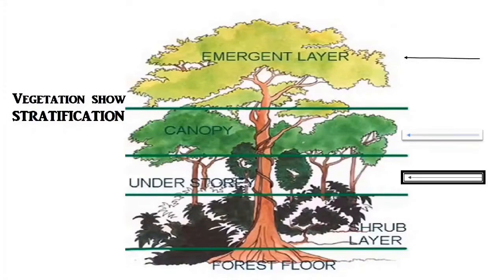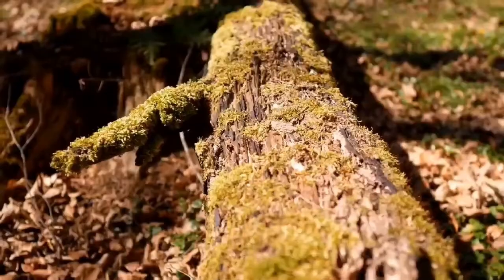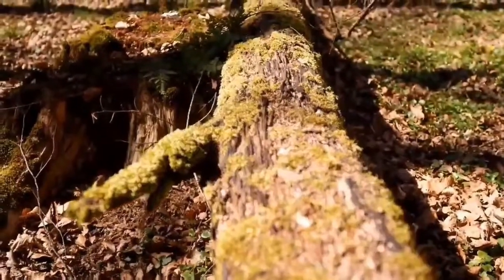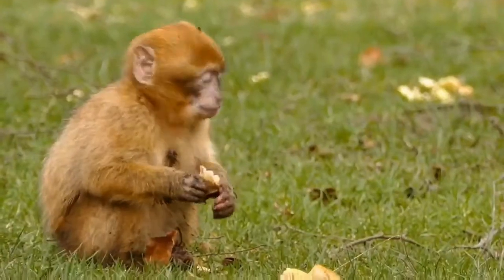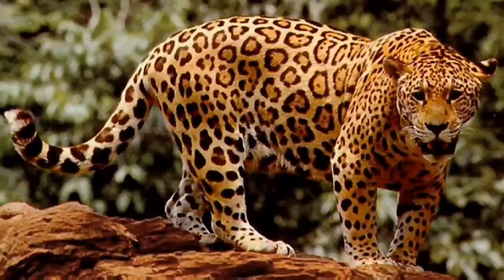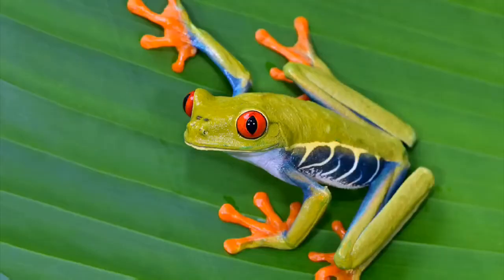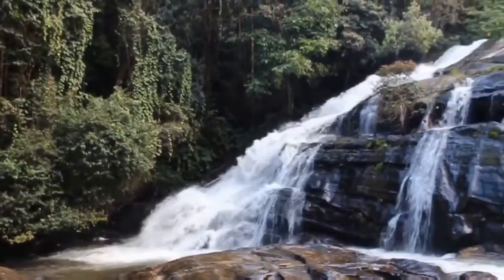Epiphytic growth is also seen here due to the richness in humidity. Epiphytes include orchids, lichens, mosses and ferns. Different fauna are seen here like monkey, elephants, leopards, bats and tree frog. So this was about the thick forest, that is tropical rainforest.